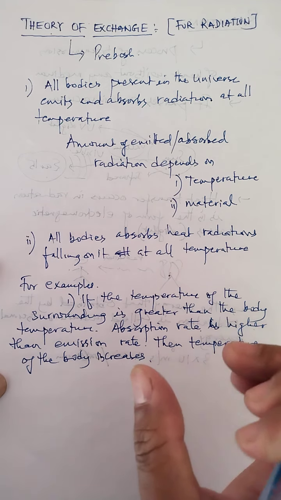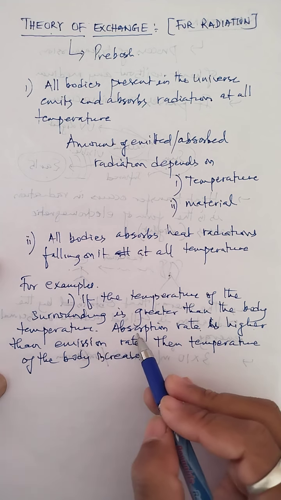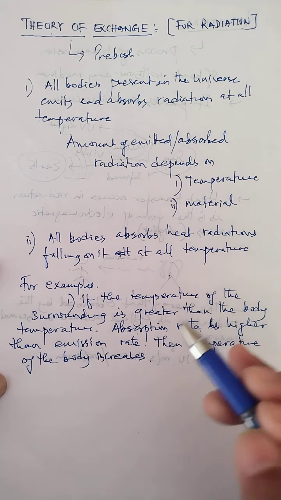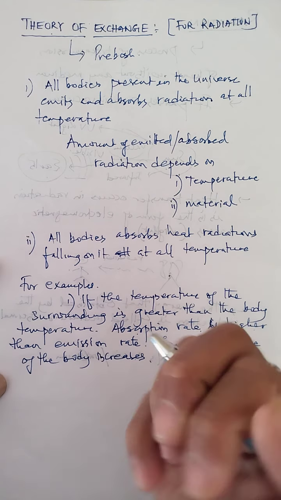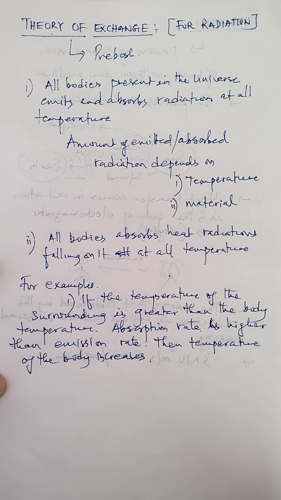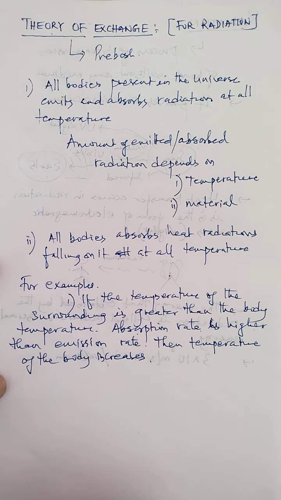No doubt absorption is taking place, but at the same time emission also takes place. But this absorption rate will be more than the emission rate. So when more heat energy is absorbed, definitely the temperature of the body increases. Okay, so this is the first part as we can understand from this theory of exchanges.